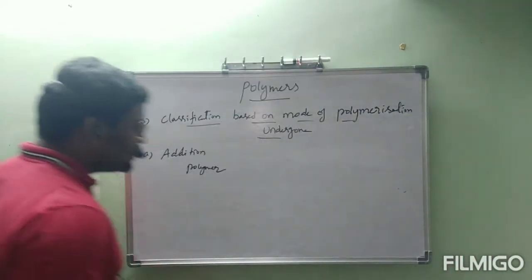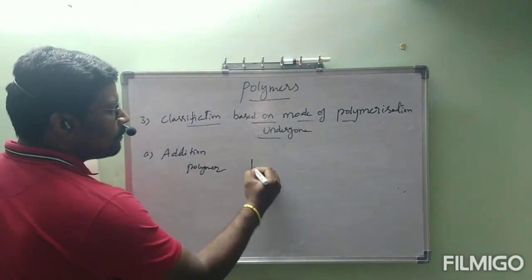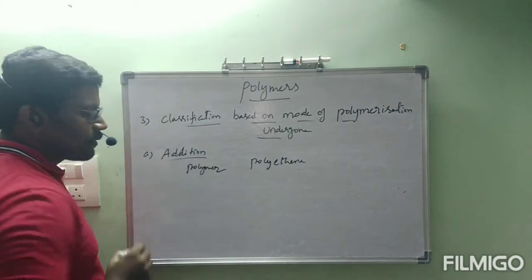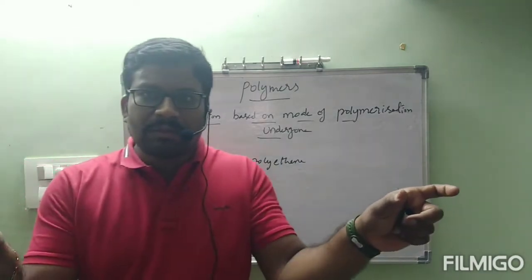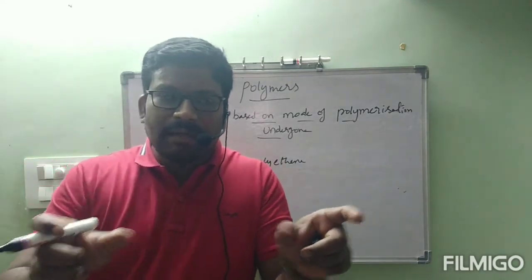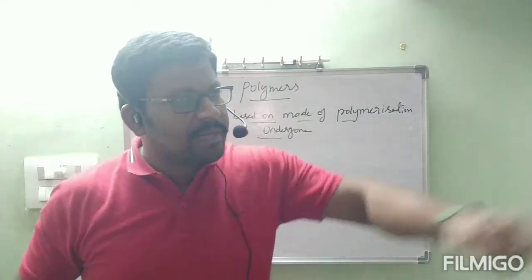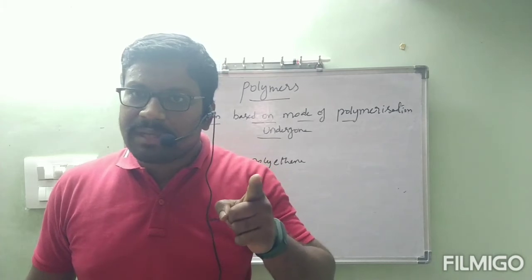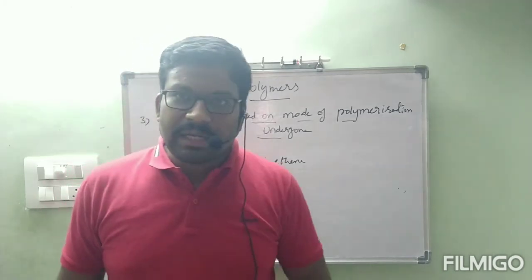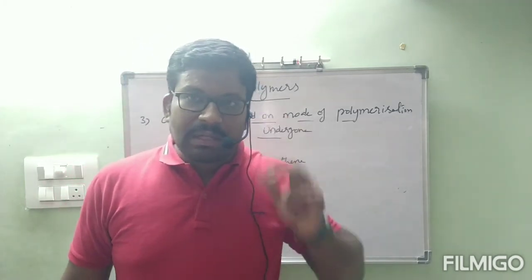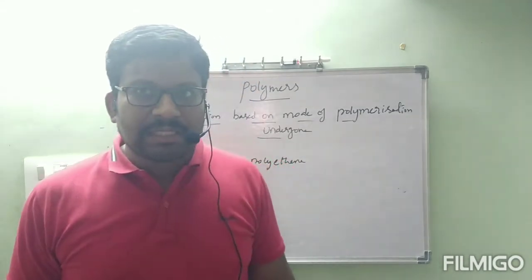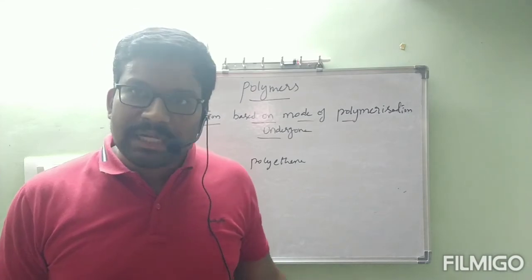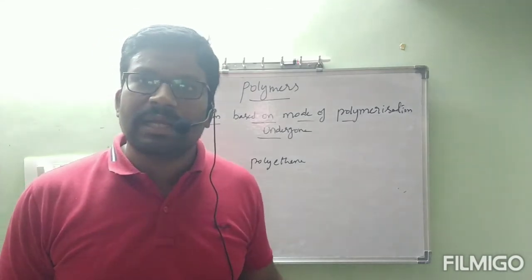First, addition polymer, example polythene. Addition means simply one molecule and another molecule will be added. One more molecule will be added, one more molecule will be added, and the chain will be continued. That is addition. Generally, addition reactions will be undergone by unsaturated compounds. They should contain double bonds or triple bonds. Already we know alkanes won't undergo addition reactions. They will undergo substitutions. Correct? In previous topics we have seen. Here, to undergo addition polymerization, that compound must contain double bonds.